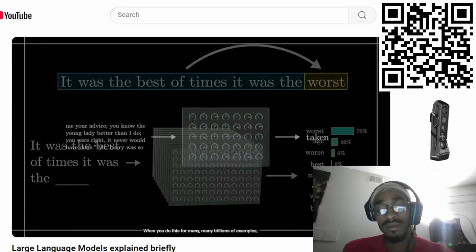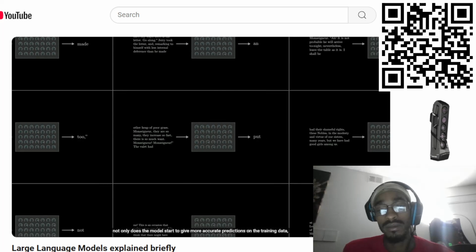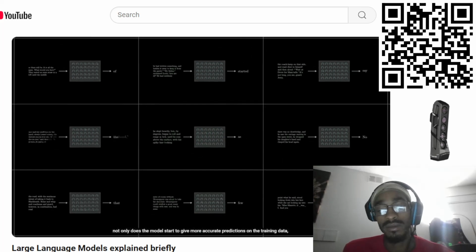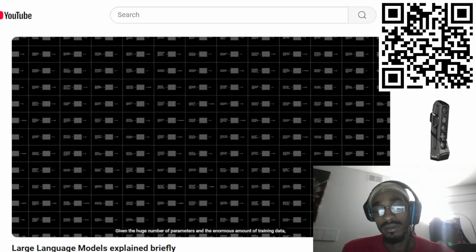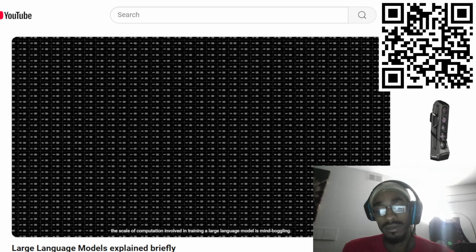When you do this for many, many trillions of examples, not only does the model start to give more accurate predictions on the training data, but it also starts to make more reasonable predictions on text that it's never seen before. Given the huge number of parameters and the enormous amount of training data, the scale of computation involved in training a large language model is mind-boggling.